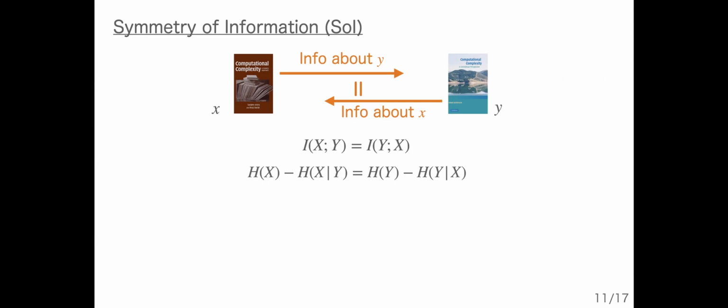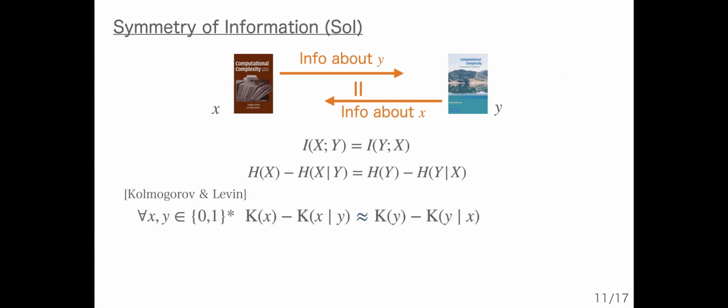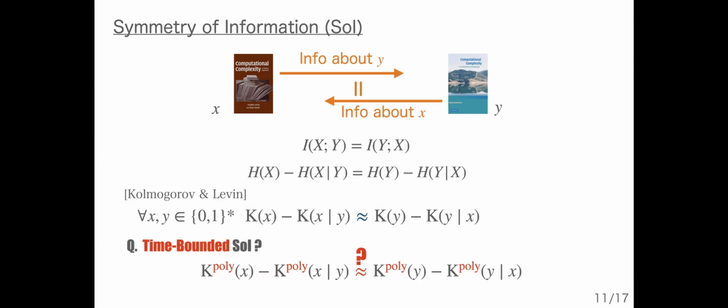Interestingly, the analog also holds in algorithmic information. This is proved by Kolmogorov and Levin, and this is a much more non-trivial statement. Then, what happens if we consider the time-bounded setting? In fact, this question has been paid attention to as a test case to show some situation where we essentially need exhaustive search, even before formulating the P versus NP problem. After that, some follow-up work noticed that the notion of time-bounded symmetry of information has something to do with a very fundamental cryptographic primitive called one-way function.